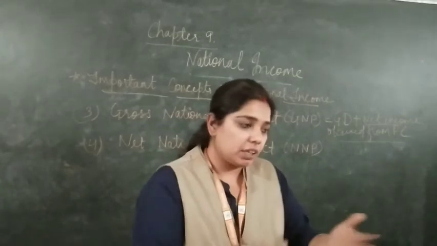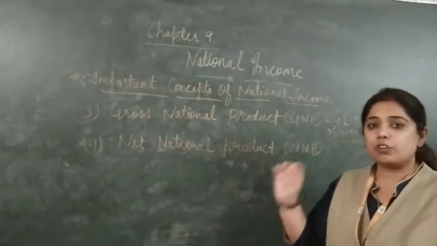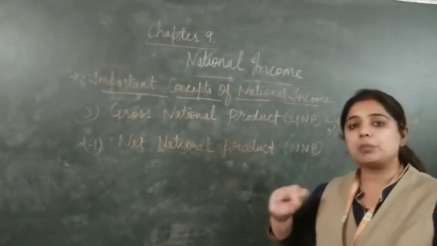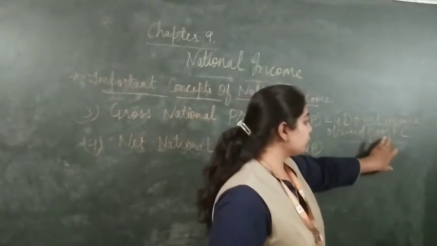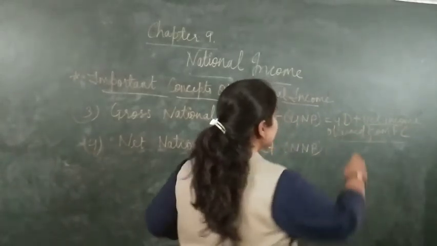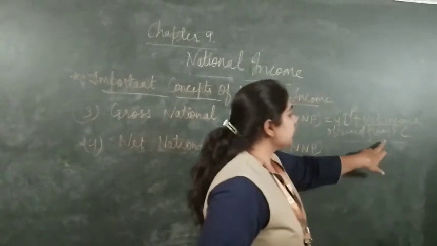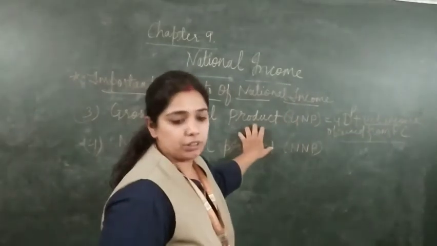The payments or expenses we have to pay to foreign countries. So from the income from the foreign countries minus payment to the foreign countries we get the net income obtained from the foreign countries. If we add that to our GDP, we get the gross national product.